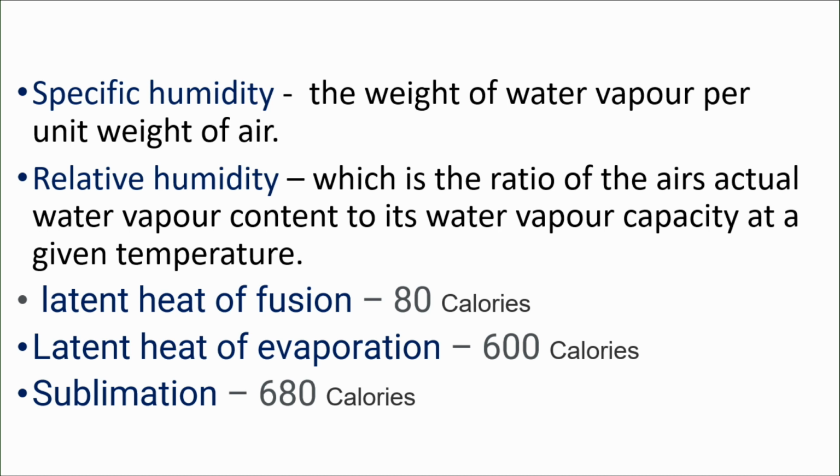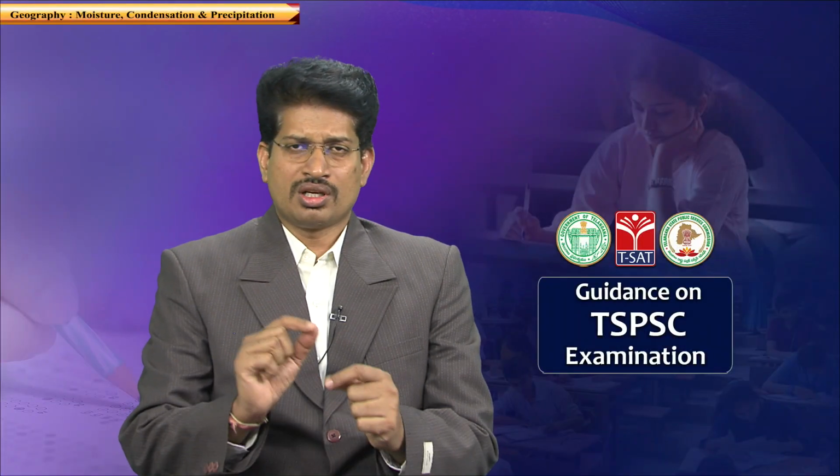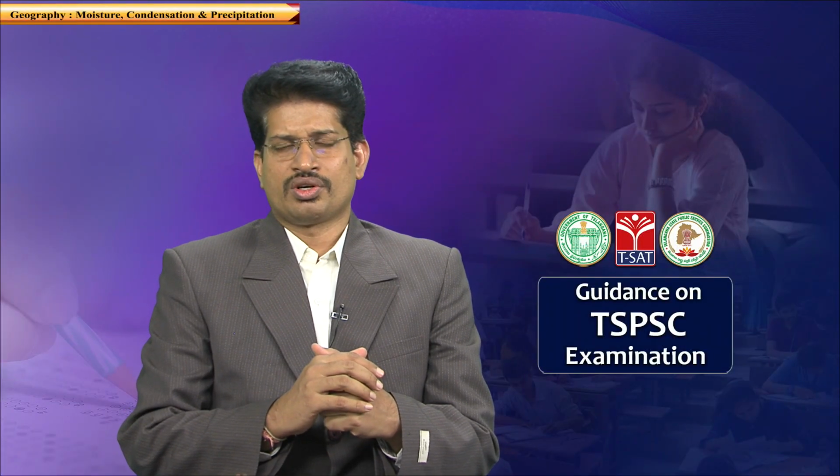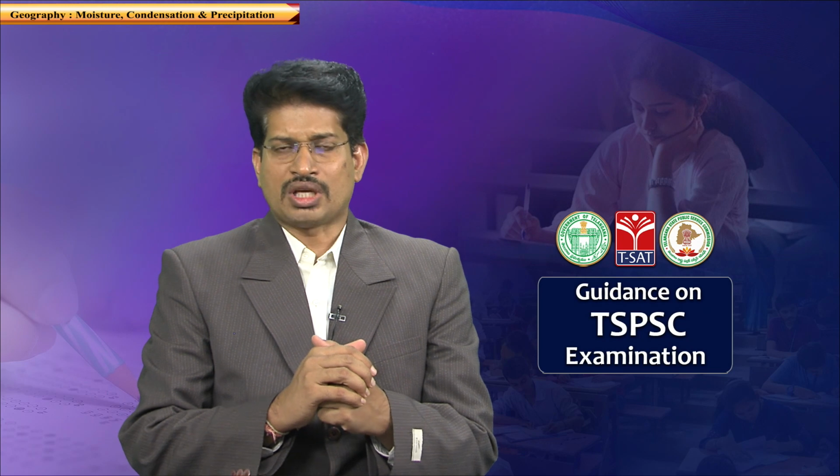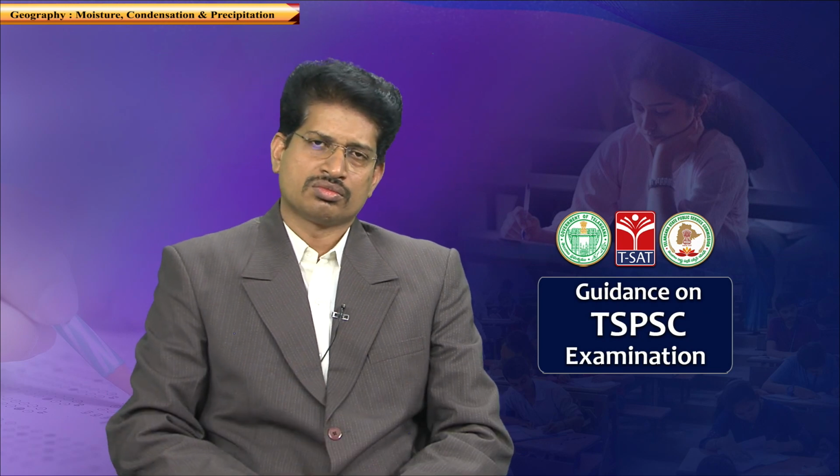For example, you have a cubic meter of air. If its capacity at 20 degrees is 20 grams of water vapor, then at 20 degrees, 20 grams of water vapor leads to saturation of air.